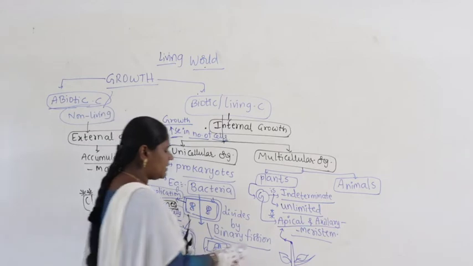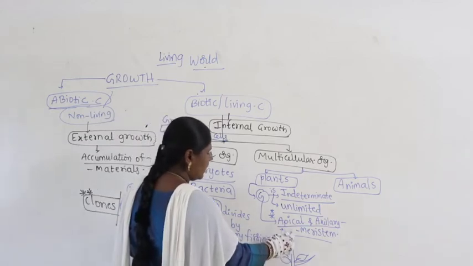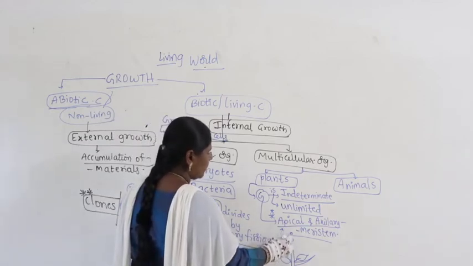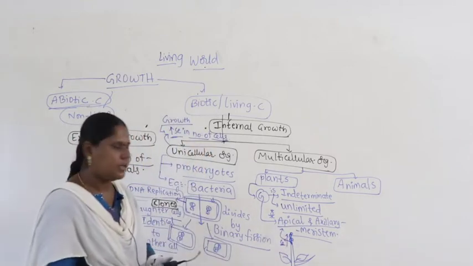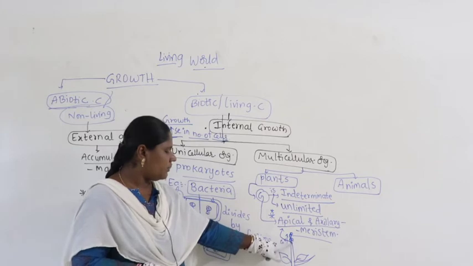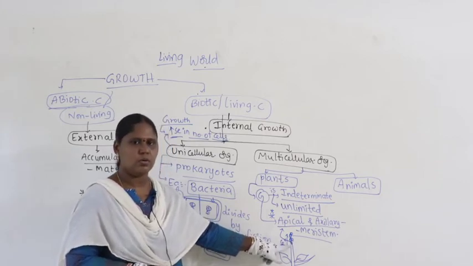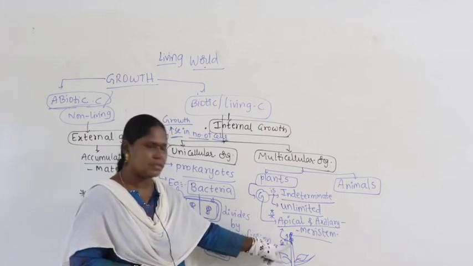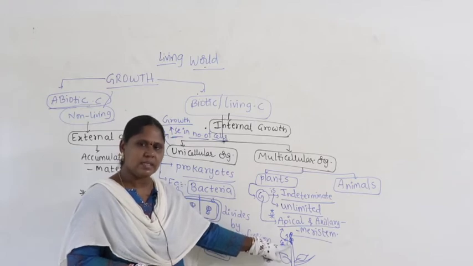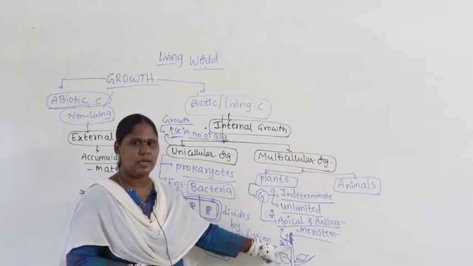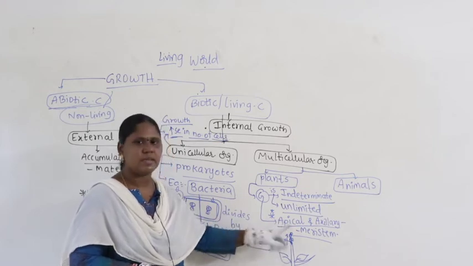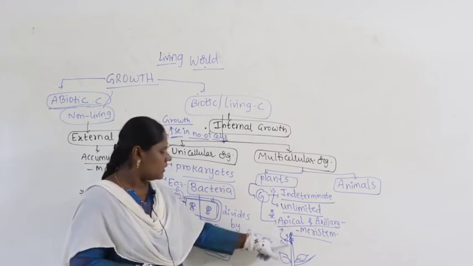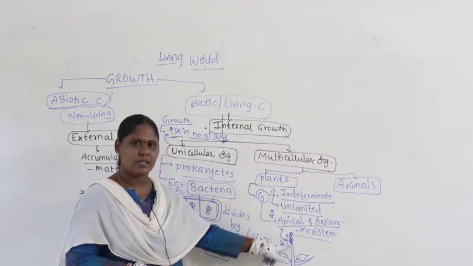Apical meristem cells divide and produce new cells. As a result, growth occurs. So, this is what we call growth. Growth occurs at the tip of the plant. A tip contains a tissue or the cells called meristematic cells. These meristematic cells undergo the process called cell division. They are present at the tip, that is why they are called apical meristem. Growth occurs at the tip, that is apical meristem.